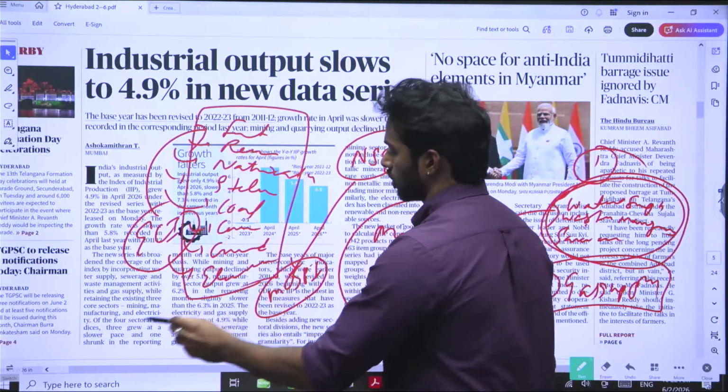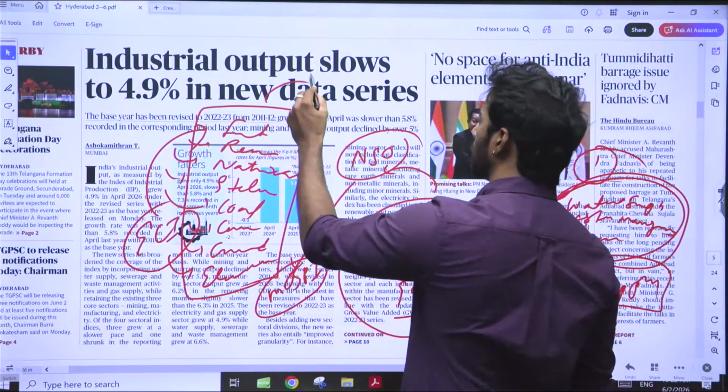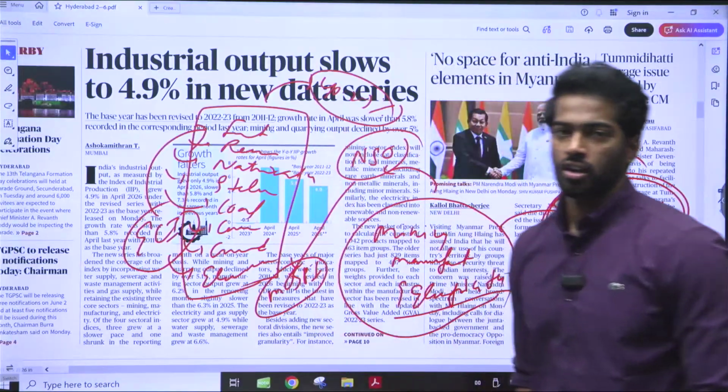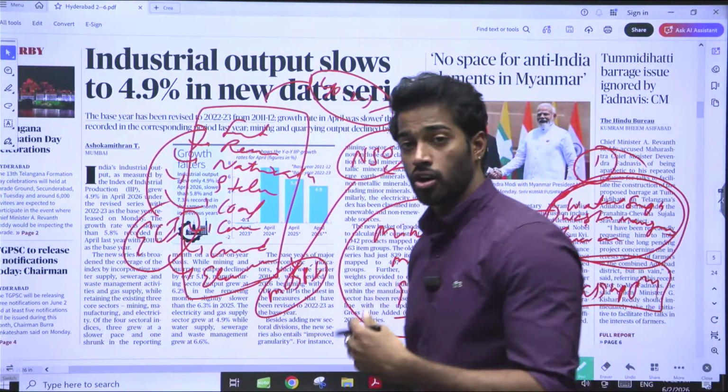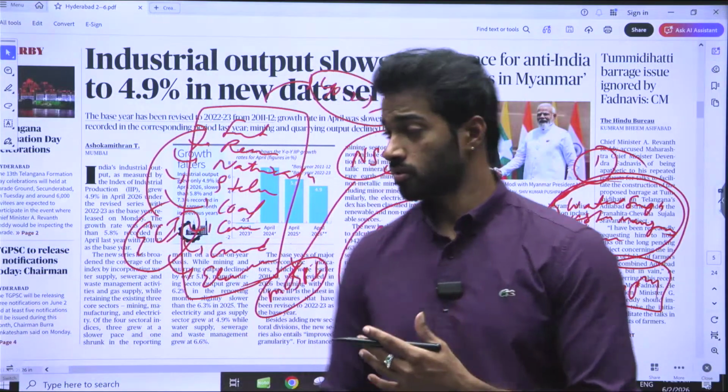These are the 8 components of ECI, and they make up around 40.27% of IIP, meaning that together they weigh around 40.27% of the Index of Industrial Production.